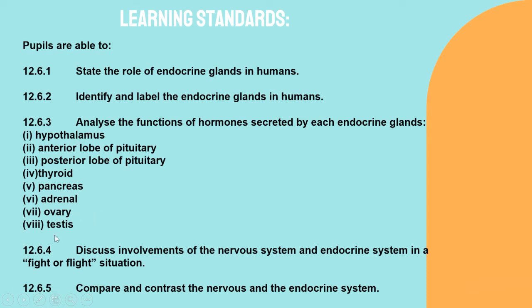Next, number 4, discuss involvements of the nervous system and endocrine system in a fight or flight situation. And last one, compare and contrast the nervous and endocrine system. All of these are the learning standards that you have to cover for today.